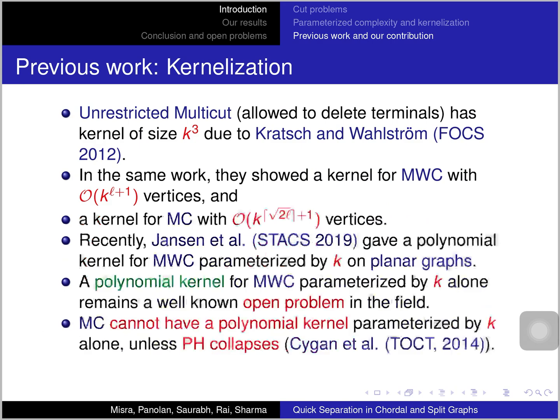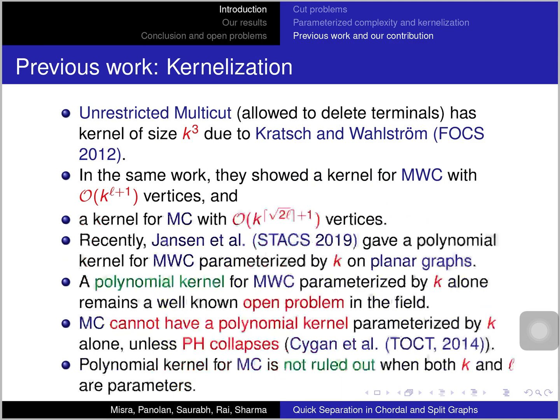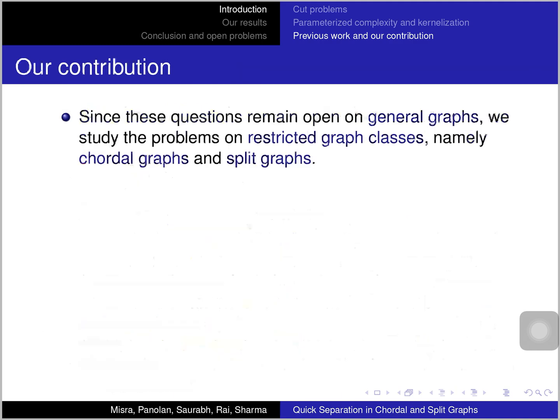But multi-cut cannot have a polynomial kernel parameterized by k unless the polynomial hierarchy collapses. This was shown by Cygan et al. And a polynomial kernel for multi-cut is not ruled out when both k and l are parameters. So only with k it does not have a kernel, but maybe it can have a kernel when both k and l are parameters.